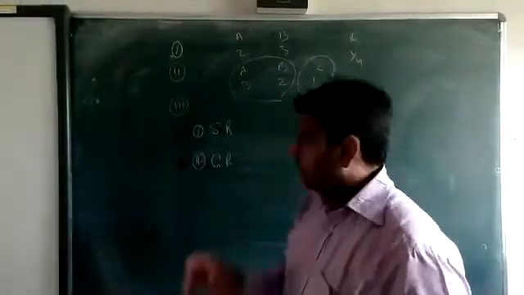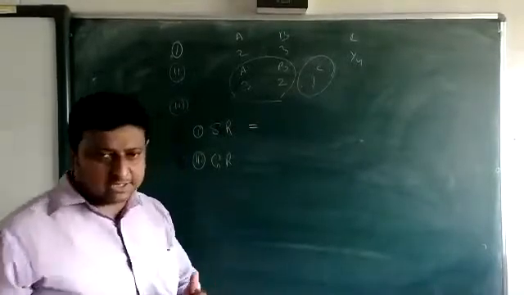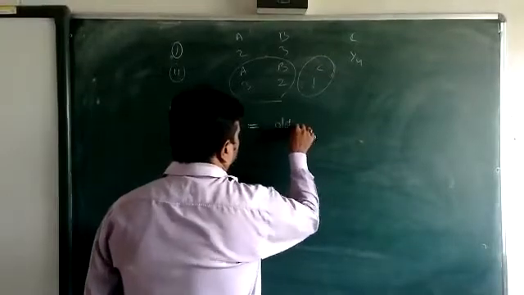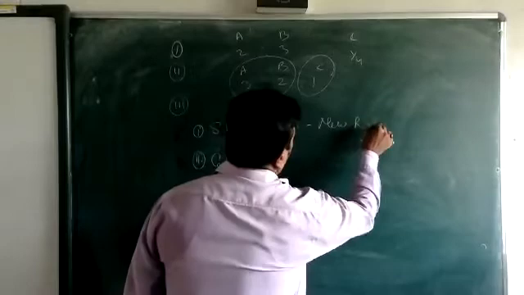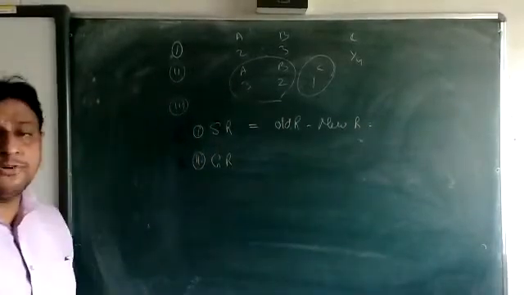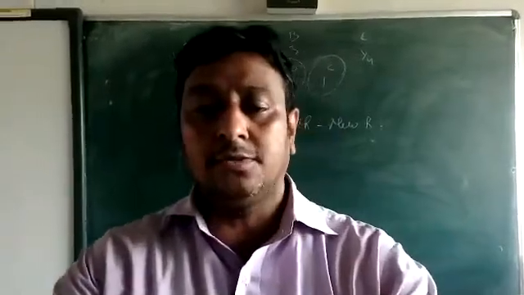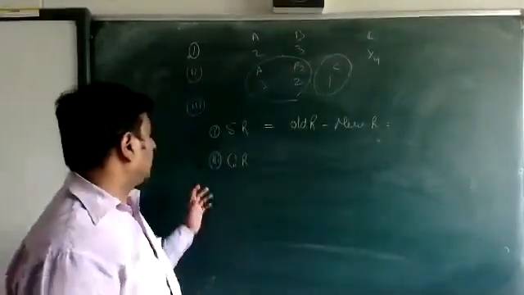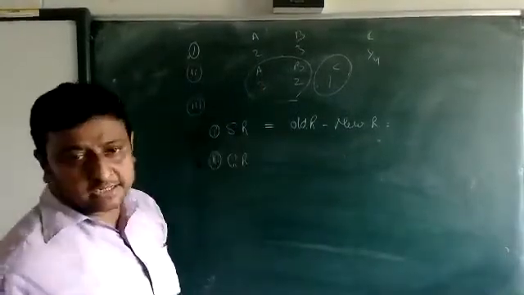Okay, beta? So how are we going to calculate the sacrificing ratio? Old ratio minus new ratio is called the sacrificing ratio. If you want to calculate the sacrificing ratio, you calculate old ratio minus new ratio.